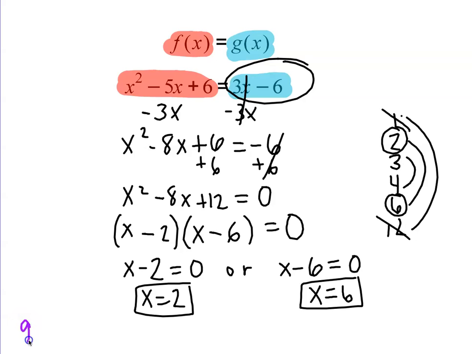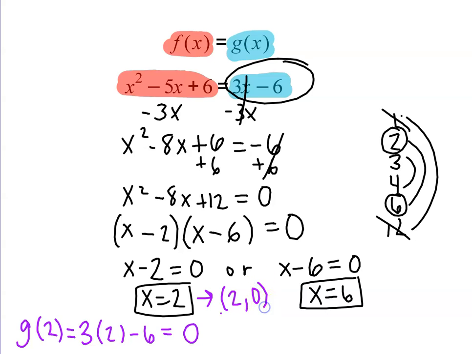So if we find g of 2, to find the output, it would be 3 times x minus 6, so 3 times 2 minus 6, which is 6 minus 6, which is 0. So g of 2 is 0, meaning that for the input of 2, 0 is the output. So there is one point of intersection. All right, let's use g again.